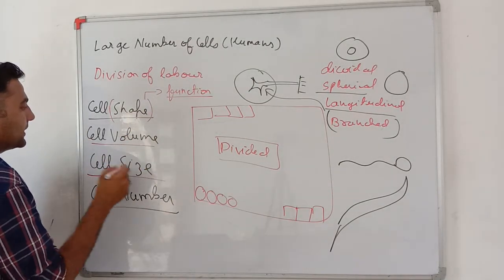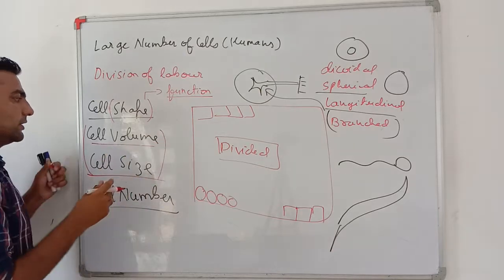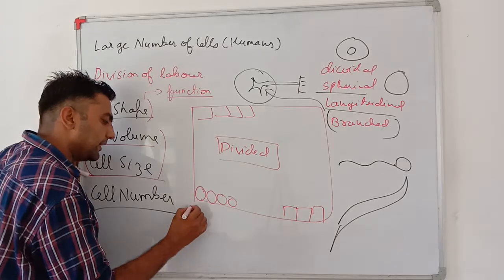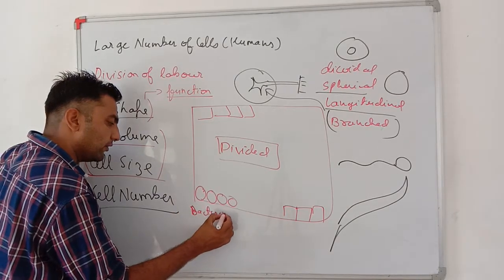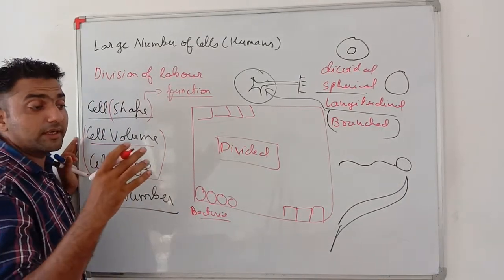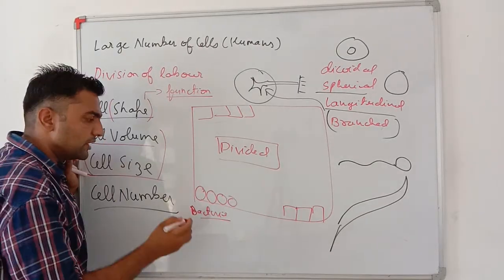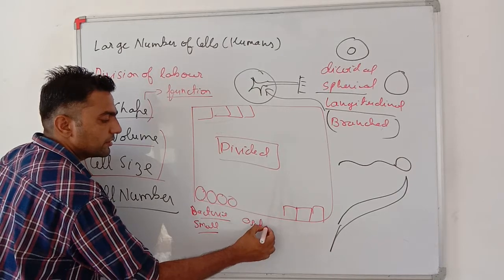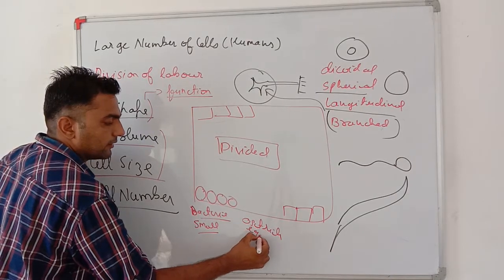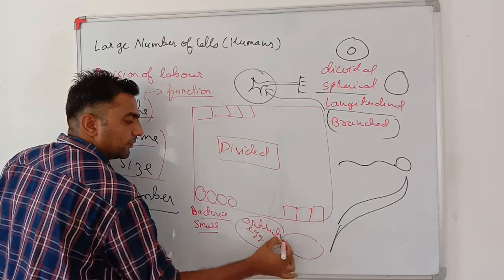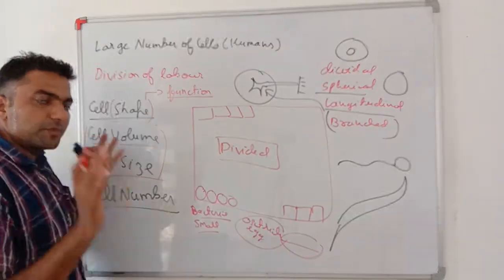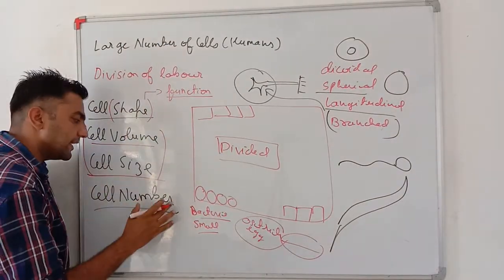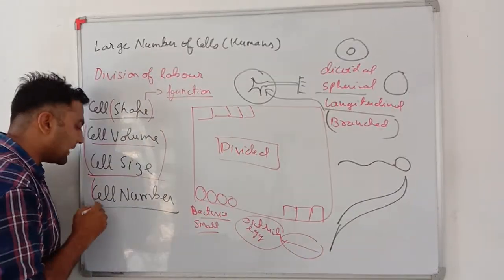Cell volume and cell size. See my dear students, cell size and volume vary a lot. Bacteria and viruses, though viruses many times are not considered living when they are out of the host, are very small, while an ostrich egg is about 18 centimeters in diameter. This much big. That is also a cell. So basically cell size varies a lot.